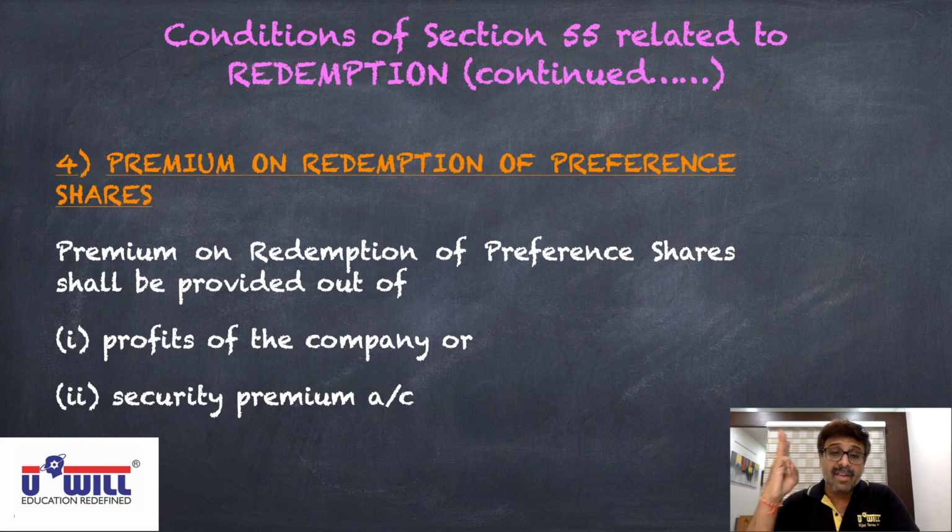Third, if we redeem out of the profits of the company, then an amount equal to the face value of preference shares redeemed must be transferred from profits to capital redemption reserve, which can be further used in future to give bonus shares. And last condition, if preference shares are redeemed at premium, then premium shall be provided out of profits of the company or securities premium account.